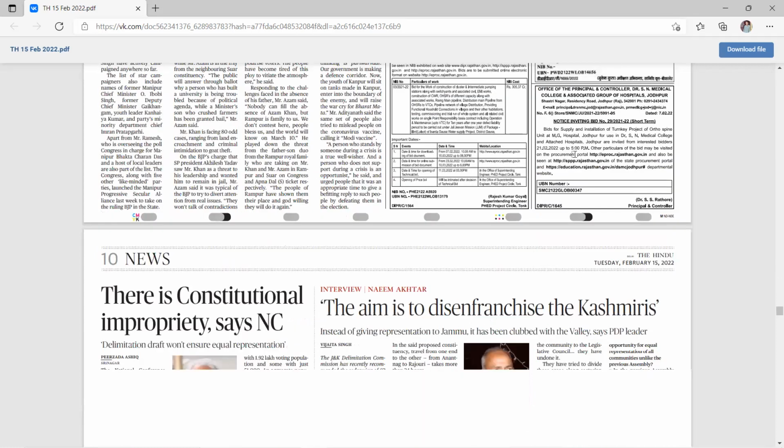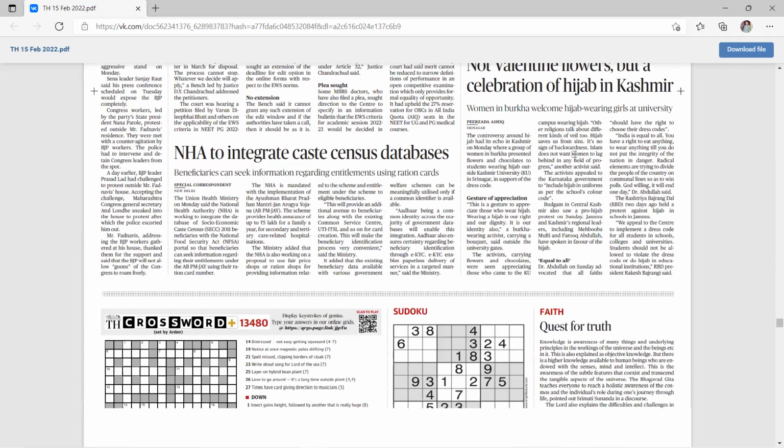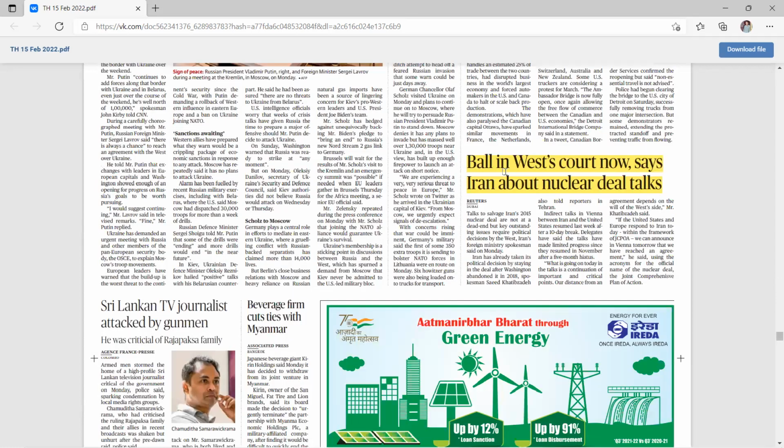Now, another important topic is Ball in West's court now, says Iran about nuclear deal talk. In this topic, we will discuss what is Iran's nuclear deal, what is the current situation, and how this Iran nuclear deal will impact India. So these three things we will discuss in detail.